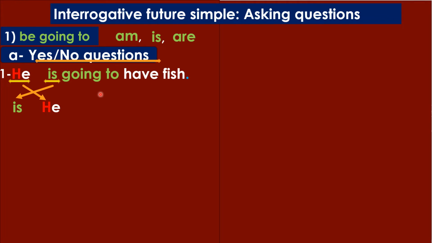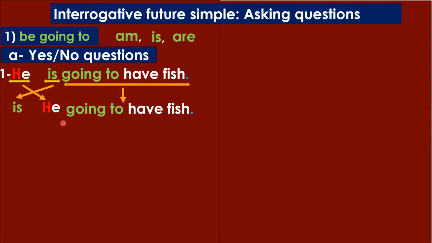And then I'm going to have the rest of the sentence, going to have fish. I'm going to have it down as it is. Okay. So this is the question. Is he going to have fish?